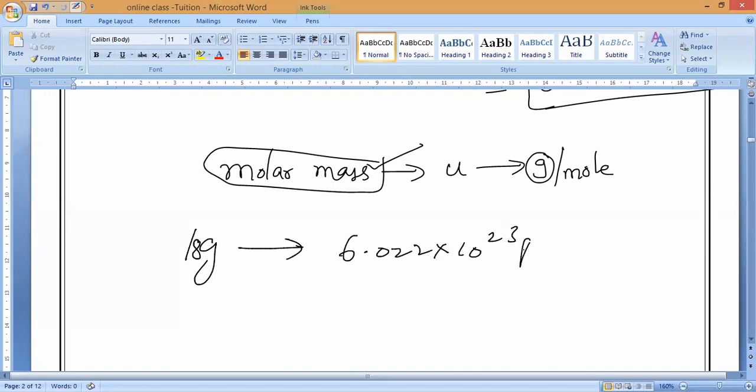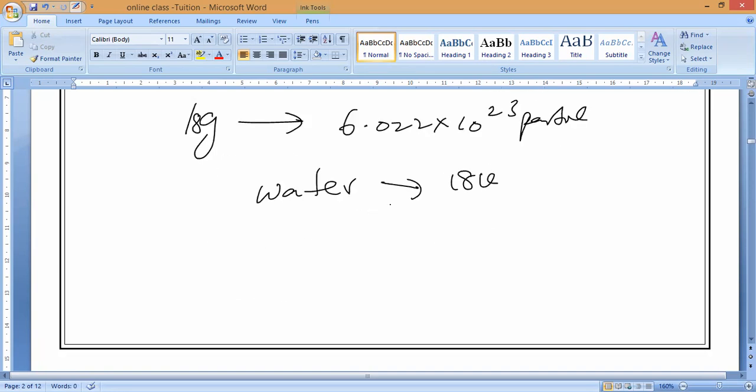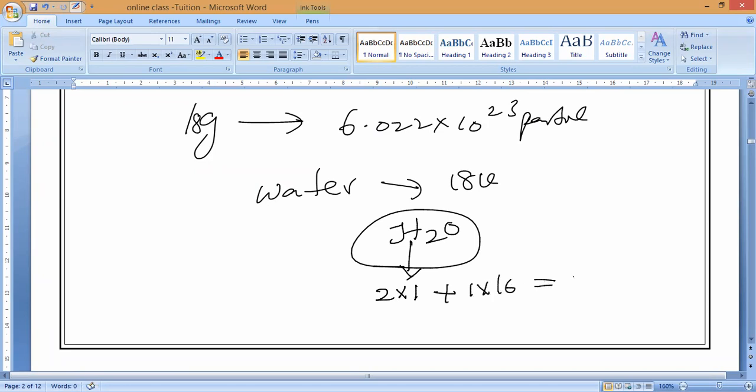6.022 × 10^23 particles. Why, sir? Because what is the molecular mass of water? Water equals 18 u. H2O means water. H2 is 2 × 1 plus 16, which is 18. So it is equal to 18 u.